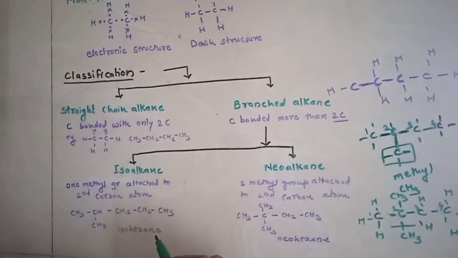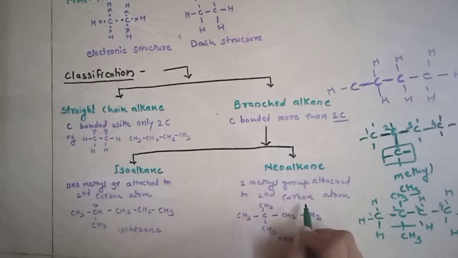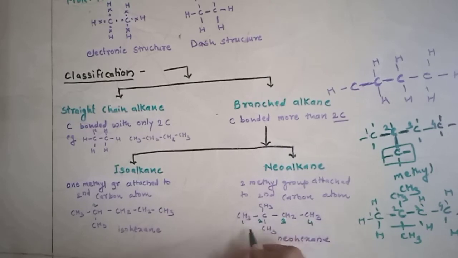In isoalkanes, there is one condition: only one methyl group is attached to the second carbon. Looking here, CH3 CH CH3 and CH2 CH2 CH3, it is an isohexane. One methyl group is attached to the second carbon. And neoalkane means two methyl groups attached to the second carbon. Look here, I am giving numbering 1, 2, 3, and here is the second carbon with the attachment of two methyl groups. This is known as a neohexane.